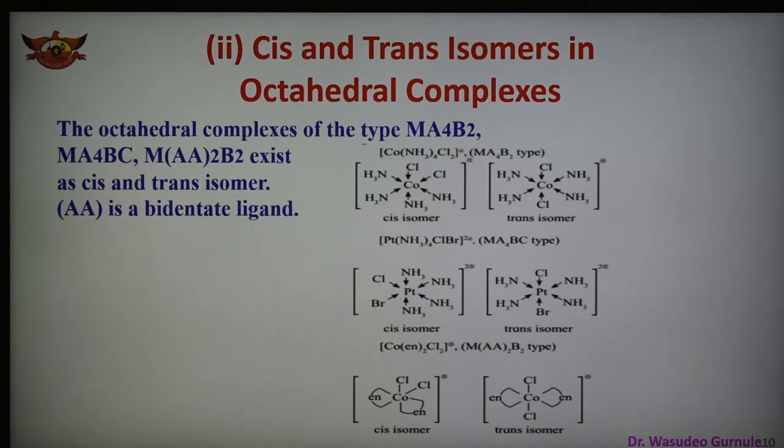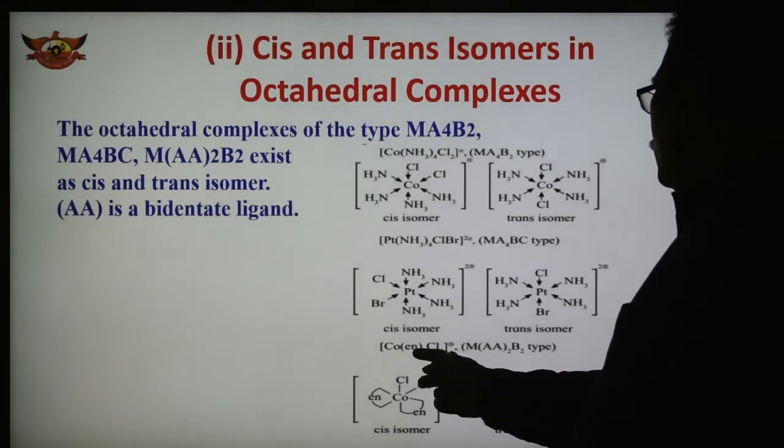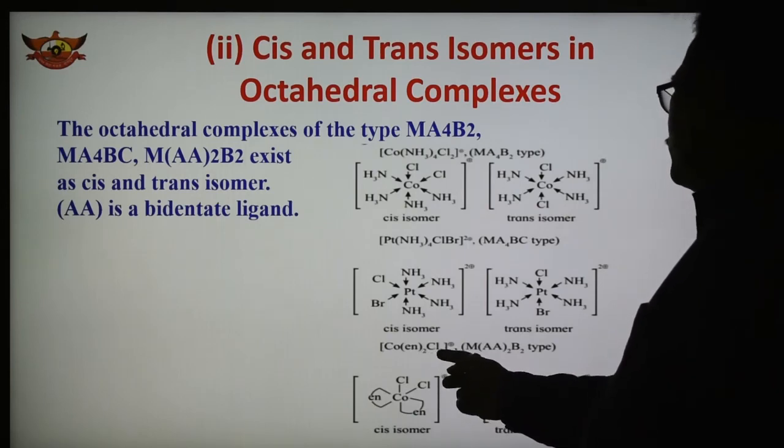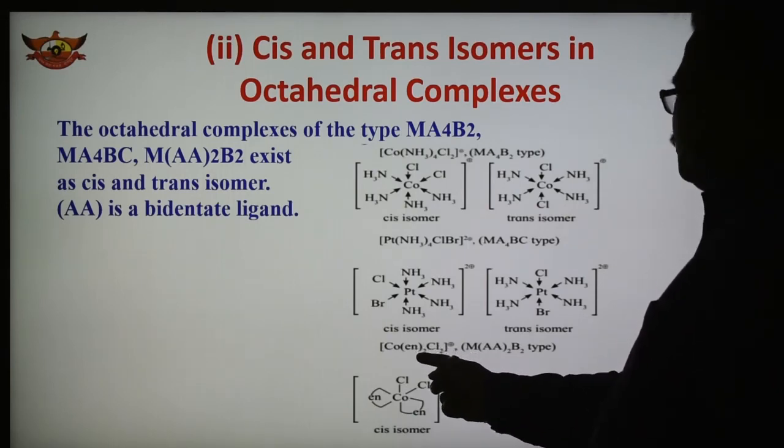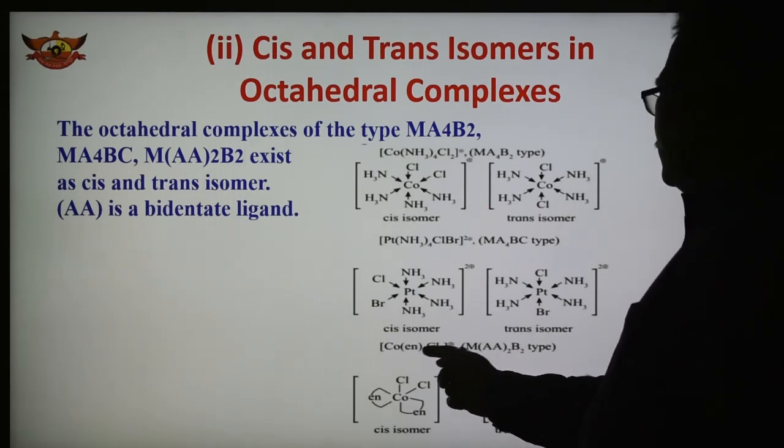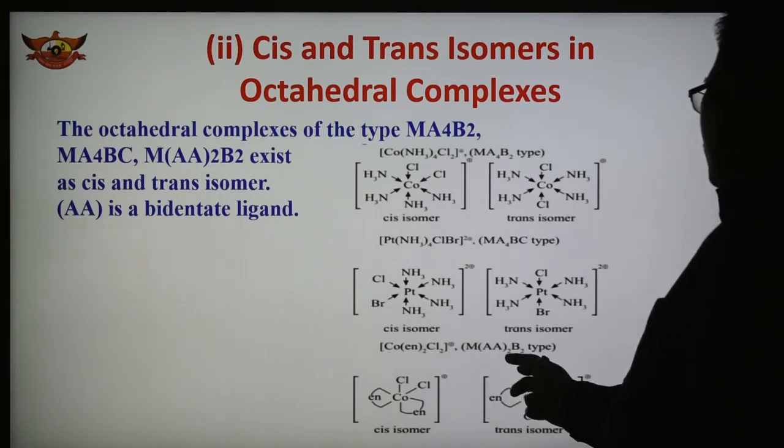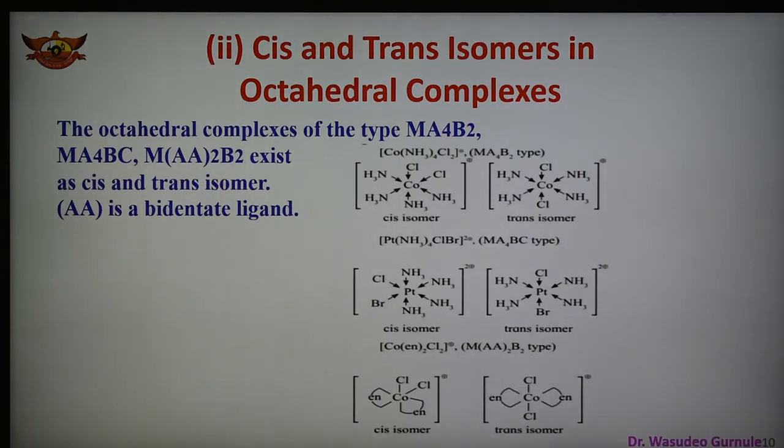Another example is [Co(en)2Cl2]. En is ethylenediamine, this is a bidentate ligand. Cl is a monodentate ligand. And this is of the M(AA)2B2 type.